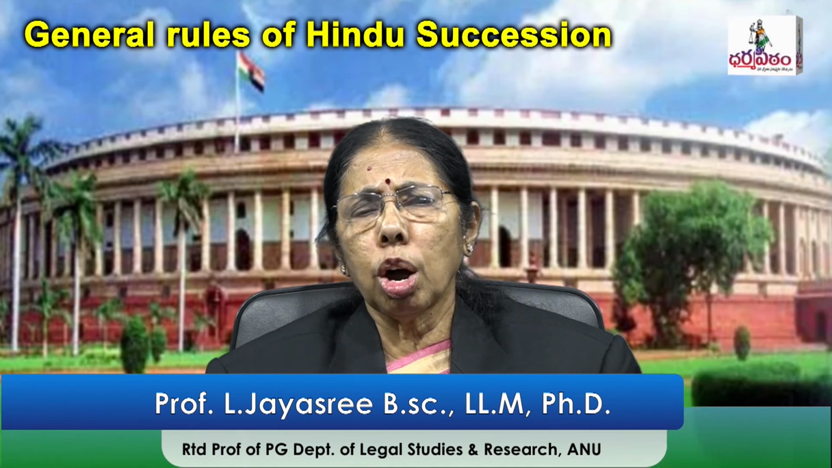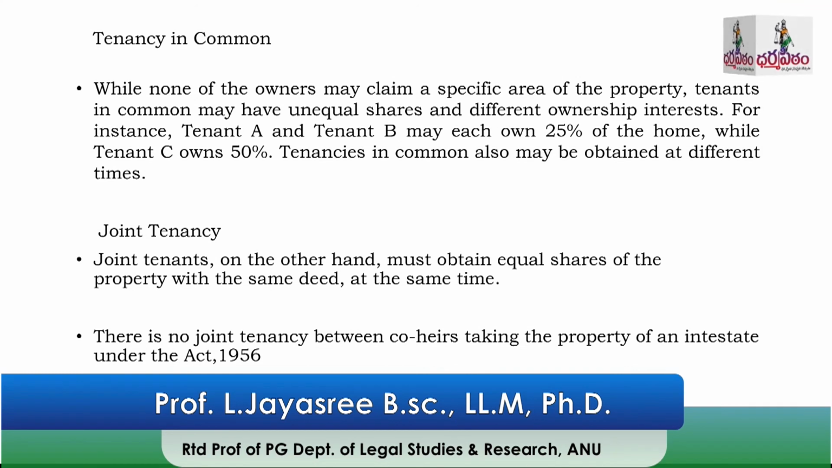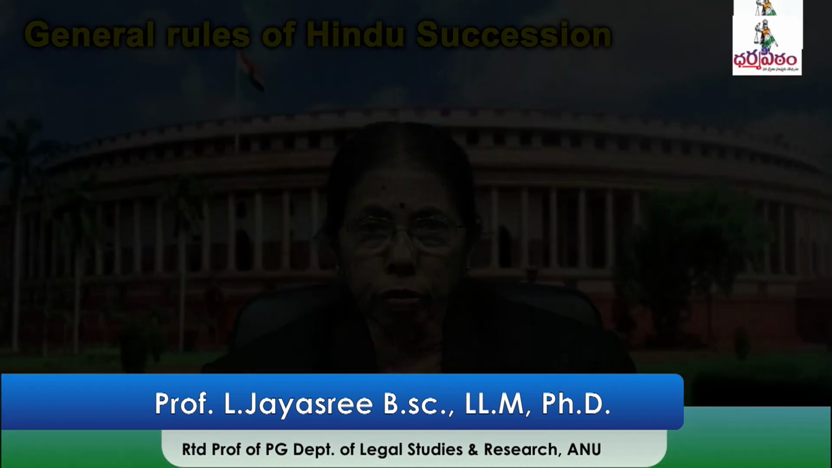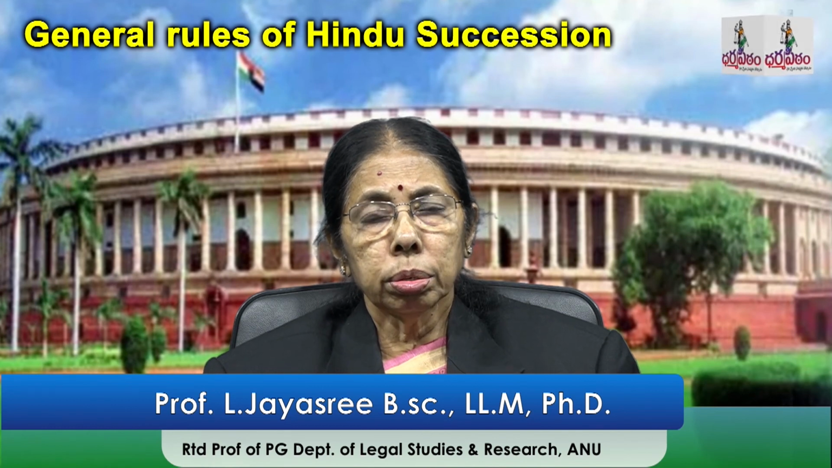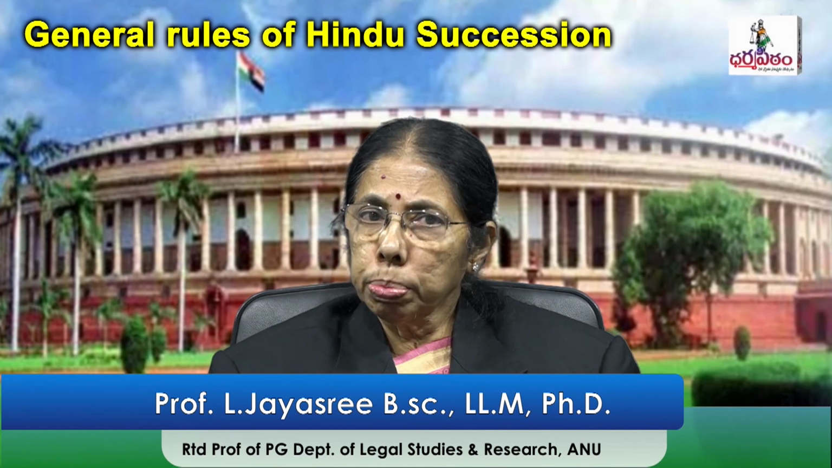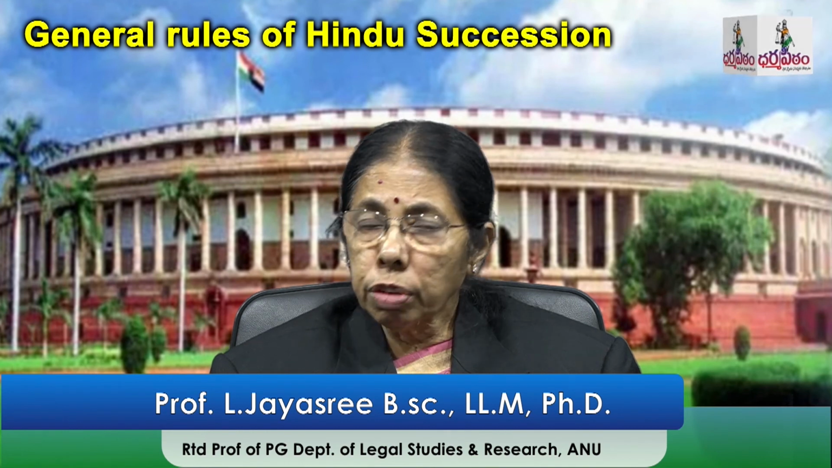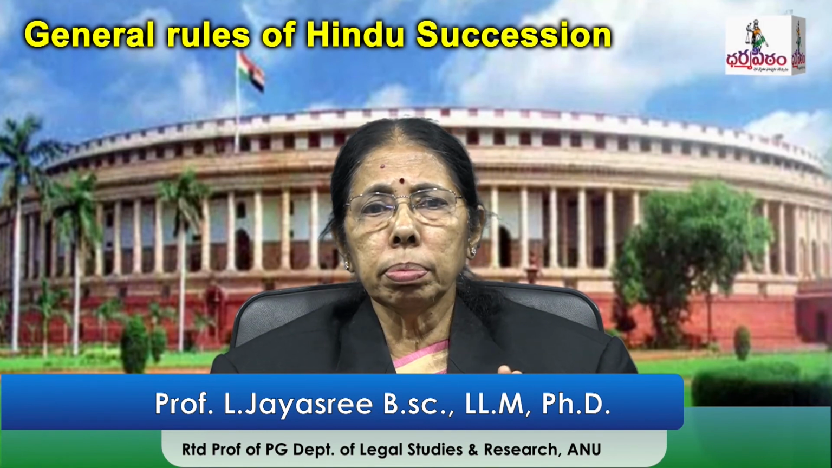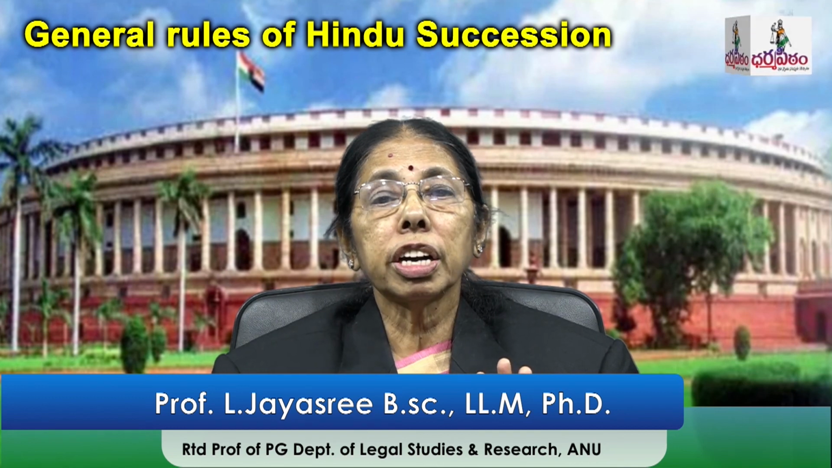Next, what is a tenancy in common and joint tenancy? First we will see tenancy in common. Here none of the owners may claim any specific property. They will not get equal shares. They will not take the share at the same time; they will take at different times. For example, if there are A, B, C, B and C may get 25%, A may get 50%. So there is no specific area of the property, there is no equal share, and they won't take at the same time. It is called tenancy in common.